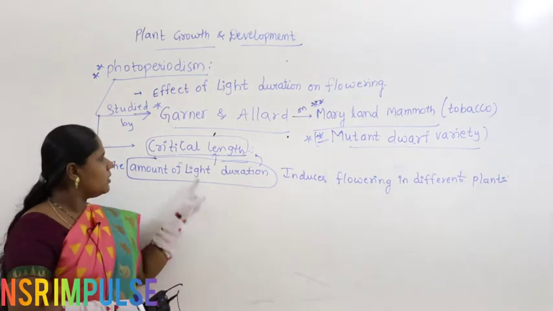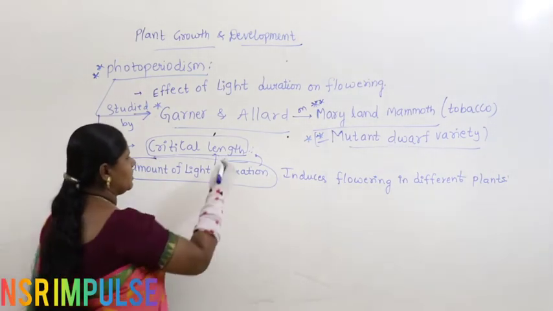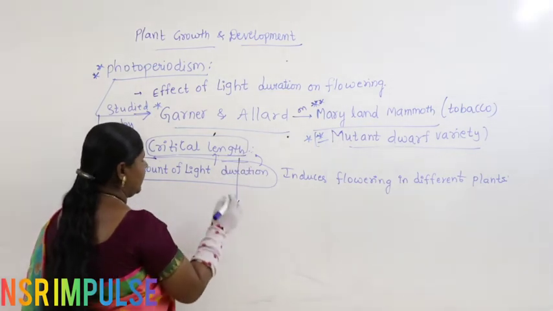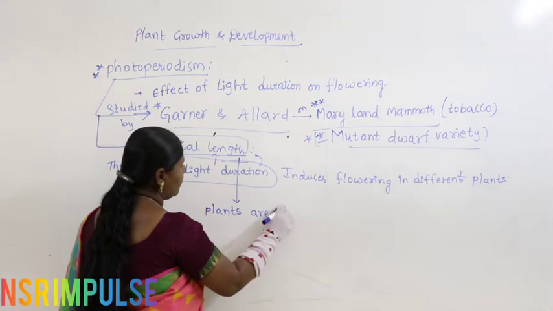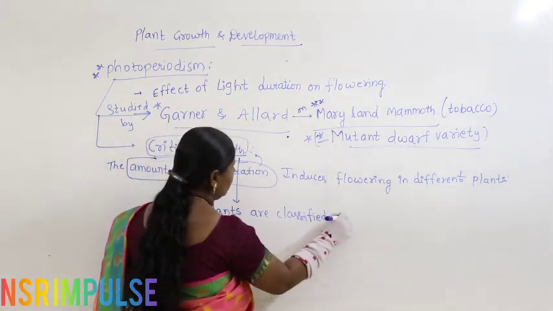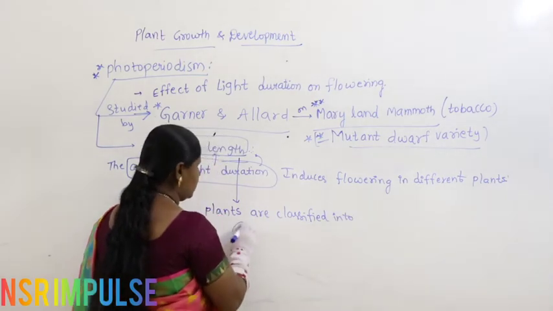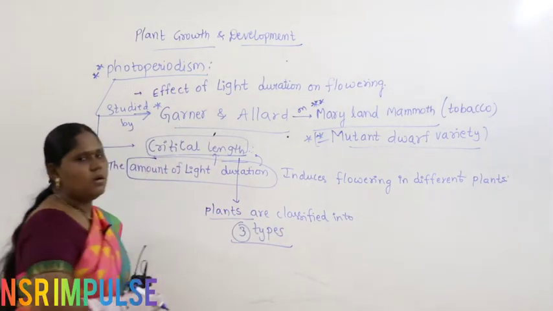Based on critical length, plants are classified into three categories or types.